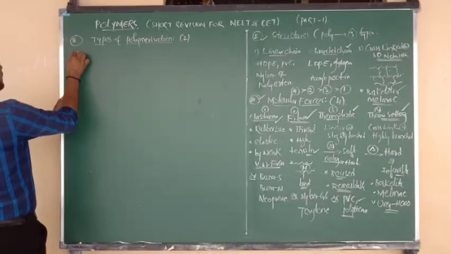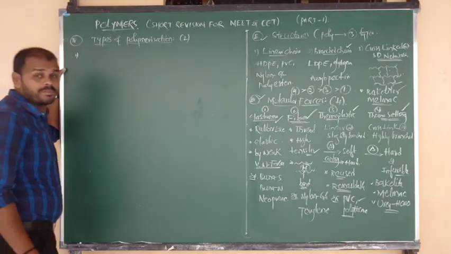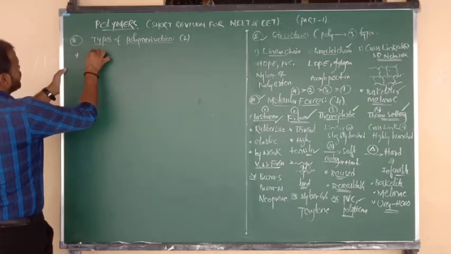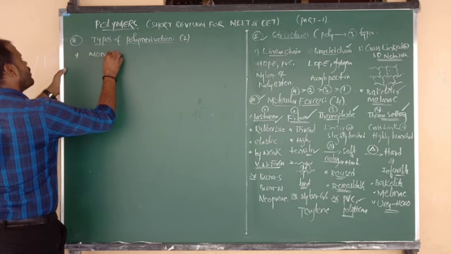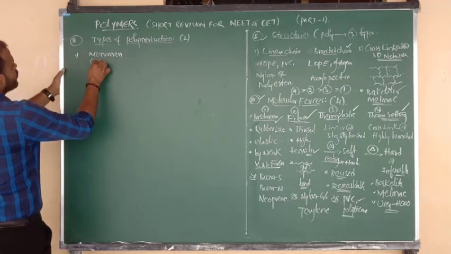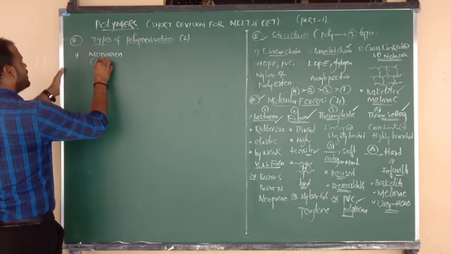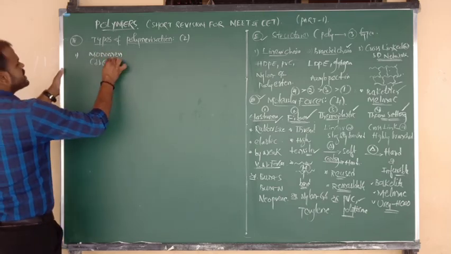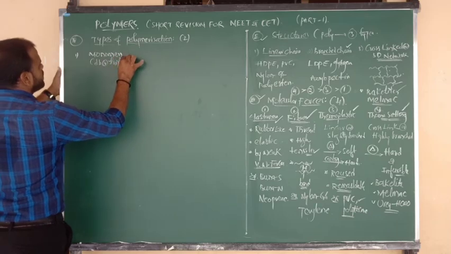Yes, beta, you know very well. So let me write first of all addition, how to prepare an addition polymer. Suppose monomers have DB, means double bonds, or triple bonds.